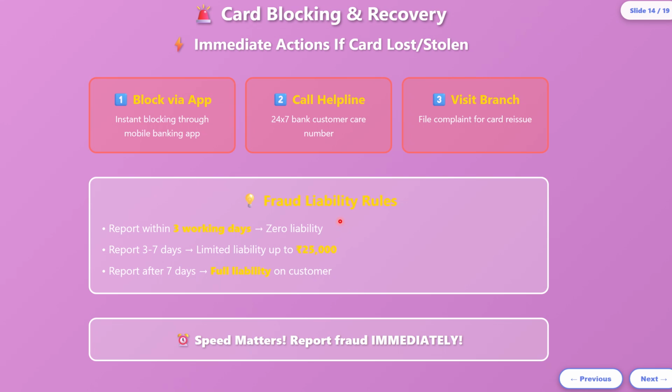Of course, if any of these frauds occur because of your negligence or your fault, then banks might not give this. But if it is purely due to third party fraudulent activity and you are vigilant and inform the bank immediately, then your liability is zero. So please make a note of it.